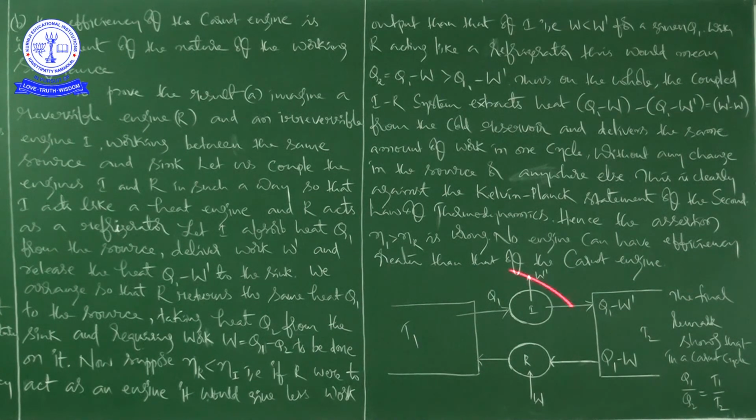You can see the picture here. This is an irreversible engine I coupled to a reversible refrigerator R. If W dash is greater than W, this would amount to extraction of heat W dash minus W from the sink and its full conversion to work, in contradiction with the second law of thermodynamics.